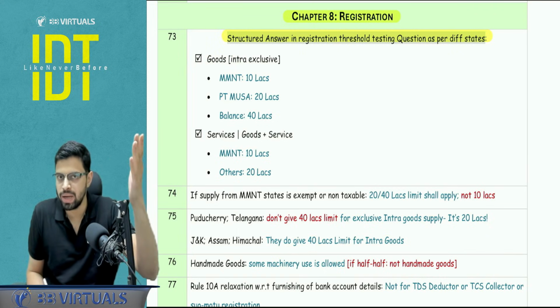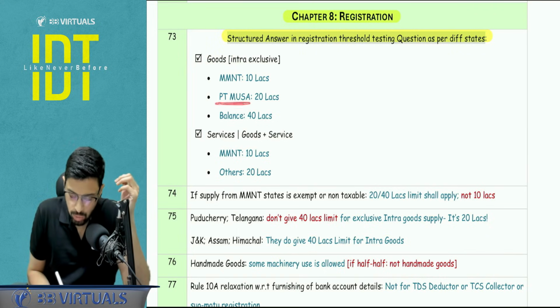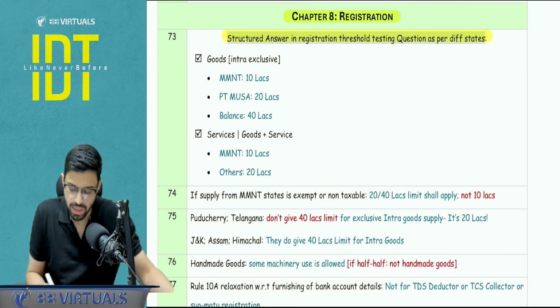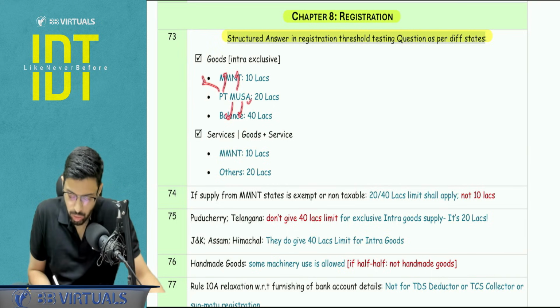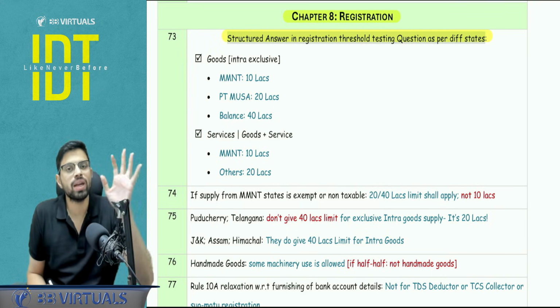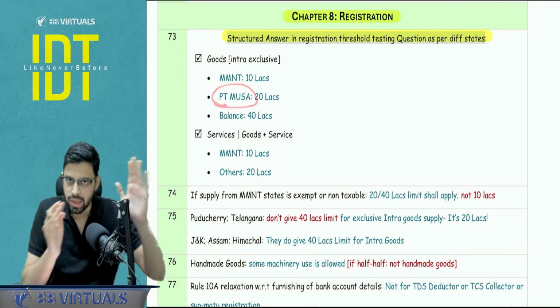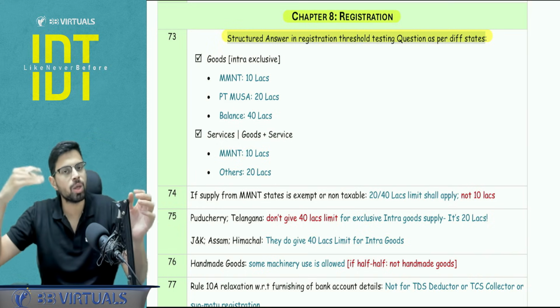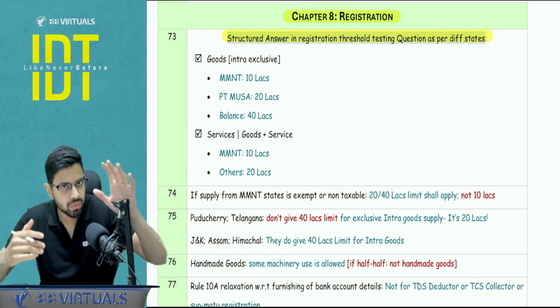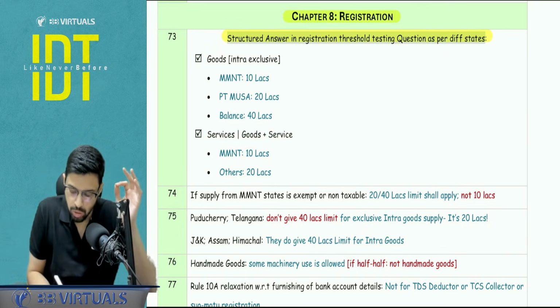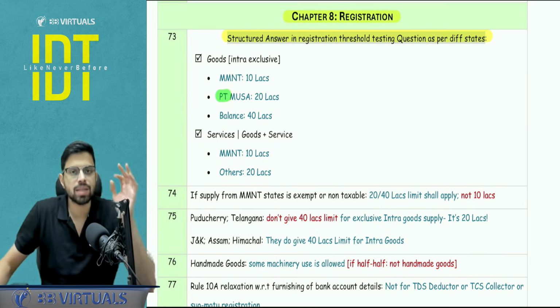Beyond that, I will be needing a registration. Next is PT Musa. PT Musa is what? First of all, just understand the states: Puducherry, Telangana, Meghalaya, Uttarakhand, Sikkim and Arunachal Pradesh. So here the limit is 20 lakhs. These are not in the 10 lakhs limit, but they also don't give you the benefit of 40 lakhs. Out of these, I want you to pay special attention to these two, PT, that is Puducherry and Telangana.